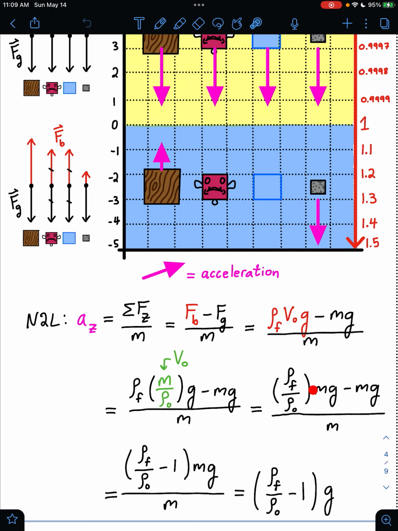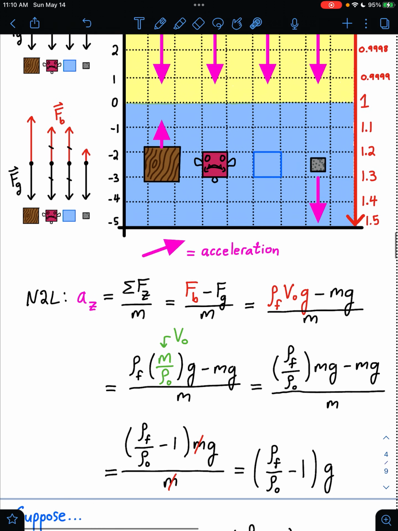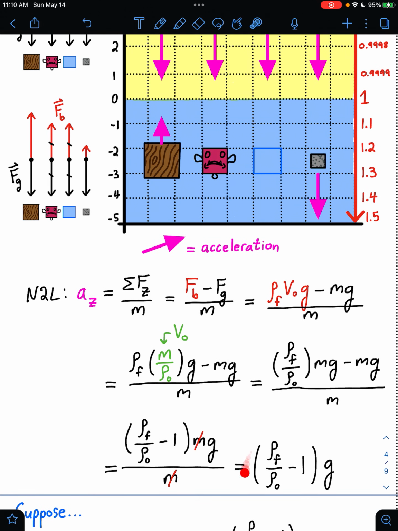Rearranging this expression to get this, we see we have an mg term and an mg term that we can factor out. Factoring that out gives us this result, and we have the mass of the object canceling the mass of the object. And thus we write that the acceleration of the object will depend on this expression here. It's the ratio of the density of the surrounding fluid to the density of the object that will determine whether we get a positive or negative acceleration, that is upwards or downwards, or none at all.